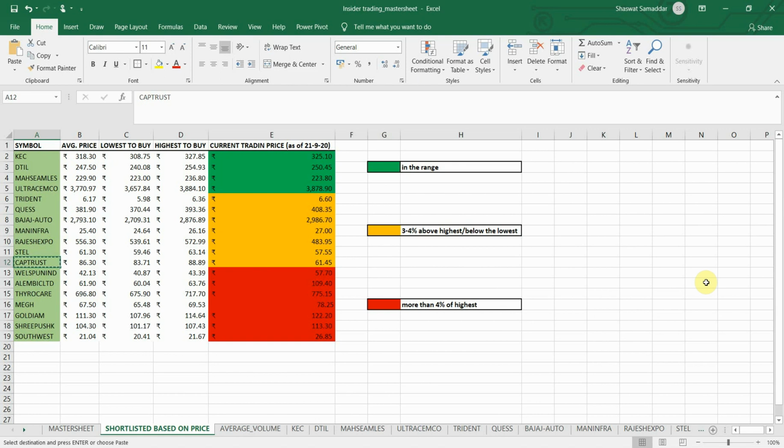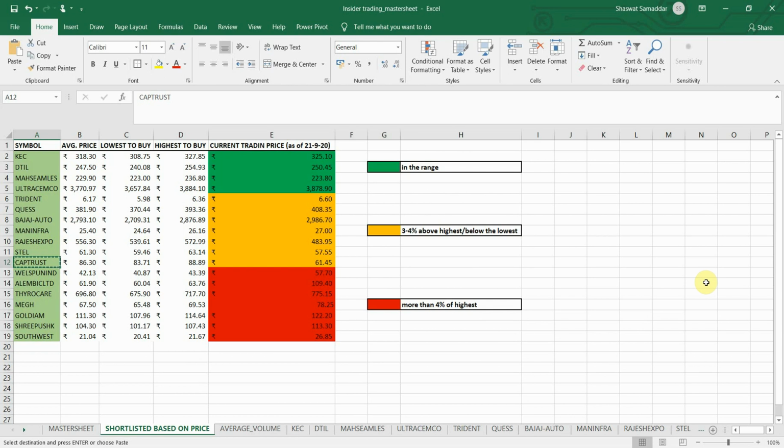So I'll copy CapTrust. Again, I'm not saying that they can't show a much greater move in the stock price, but the possibility is less. The possibility is that the promoters may have already exited from their position. They may have already covered their position. Sorry, covered would be a wrong word because that's what we use for short selling. So yeah, the promoters may have sold their positions or sold their holdings, whatever it is.